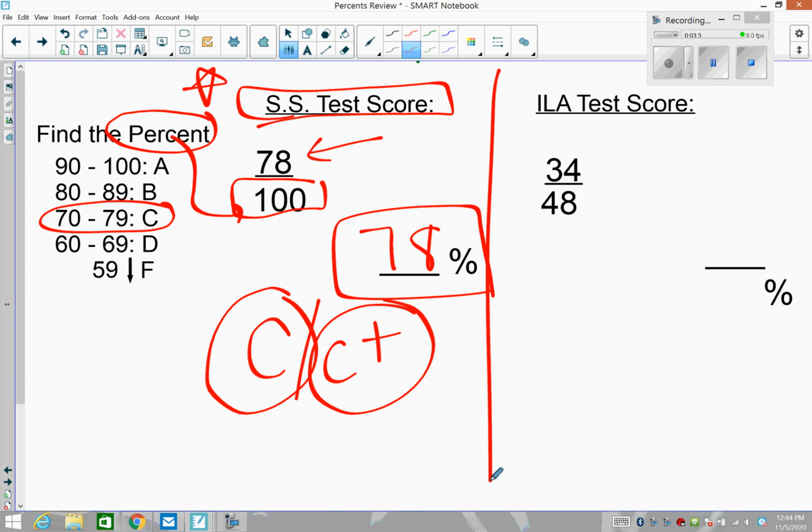So now let's take a look at the ILA test score, so your English test score. In this test, the score was 34 out of 48. And if you want to figure out your percent, this has to turn into out of 100. And there's other ways to solve these, and I identified that in the video, but the learning target from the state of Minnesota in this particular lesson is to use a proportion to find the percent.